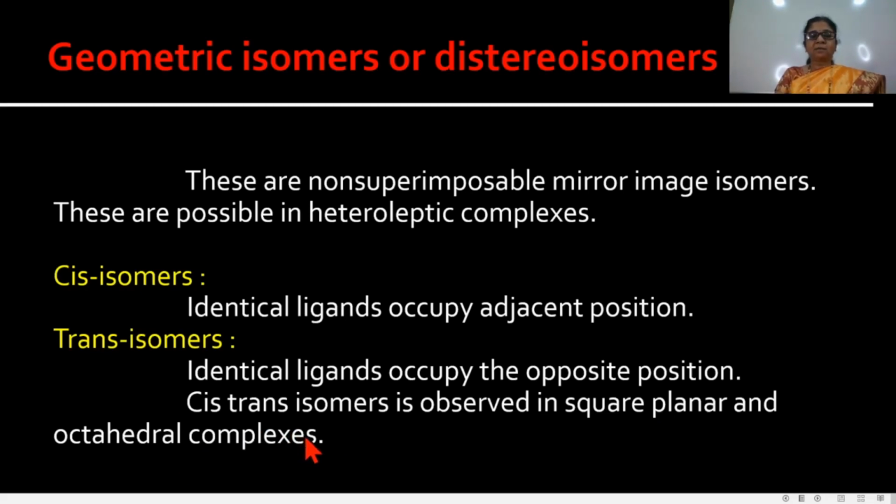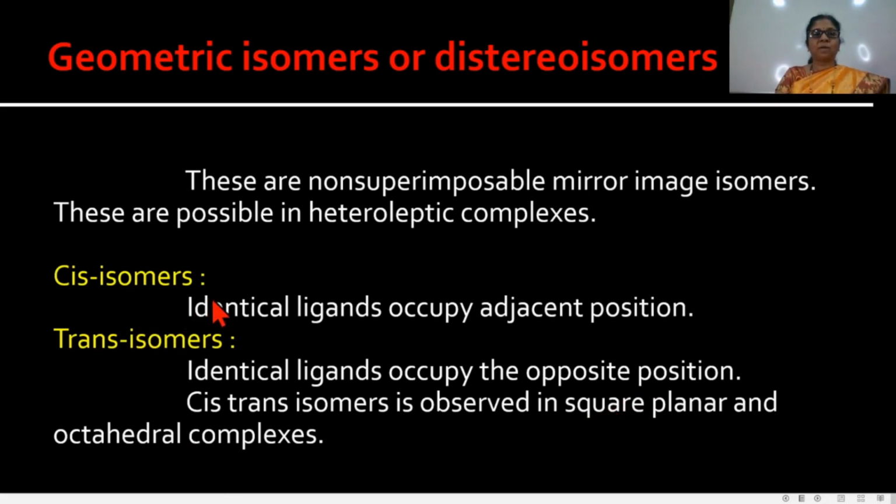We know that complexes have geometry according to their coordination number. If the coordination number is 4, then the complex shows square planar or tetrahedral geometry. If the coordination number is 6, then it shows octahedral geometry. Of the coordination number 4 complexes, only square planar complexes show cis-trans isomerism, and octahedral complexes also show cis-trans isomerism.